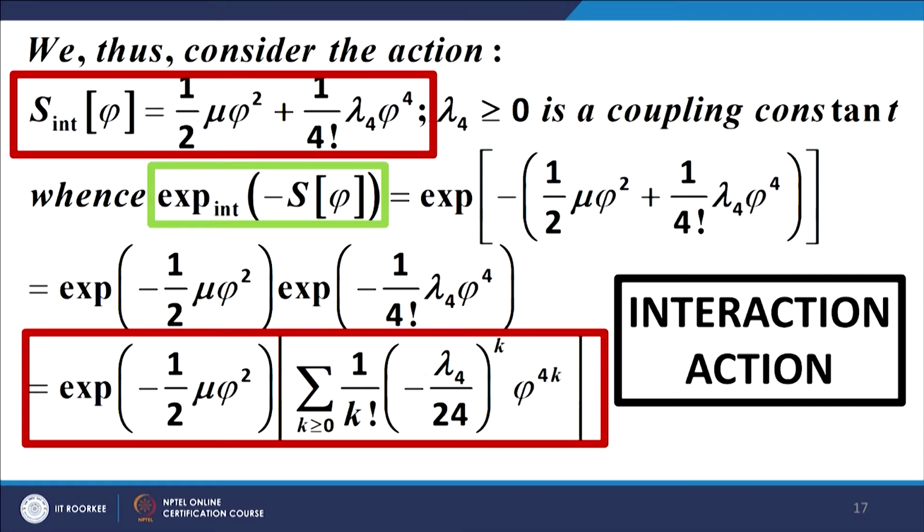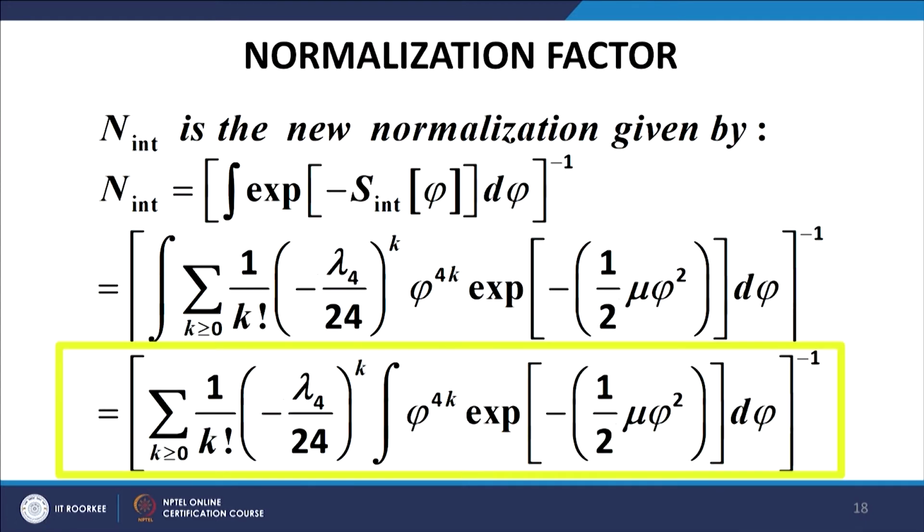So, if you simplify this, we can split the exponentials, and we retain exponential of minus 1 by 2 mu phi squared, and the other exponential, the interaction term, we expand as a power series in lambda.